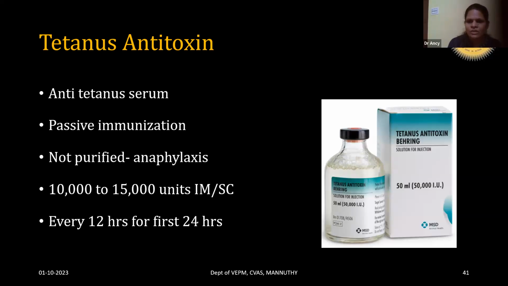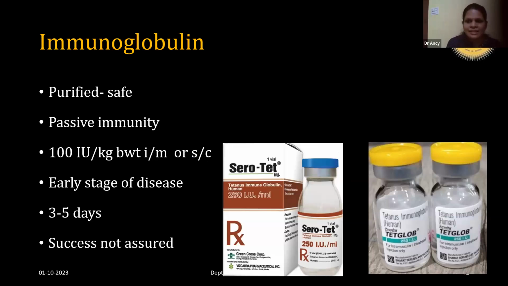And this tetanus antitoxin is available as 50 ml vials. The 1 ml contains 1,000 units. That is a tetanus antitoxin, or the anti-tetanus serum. This is costly. The third one is a tetanus immunoglobulin.